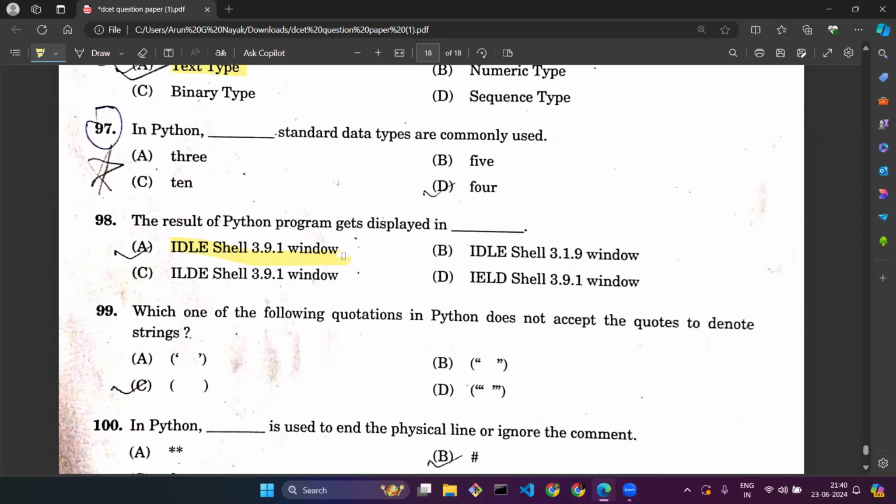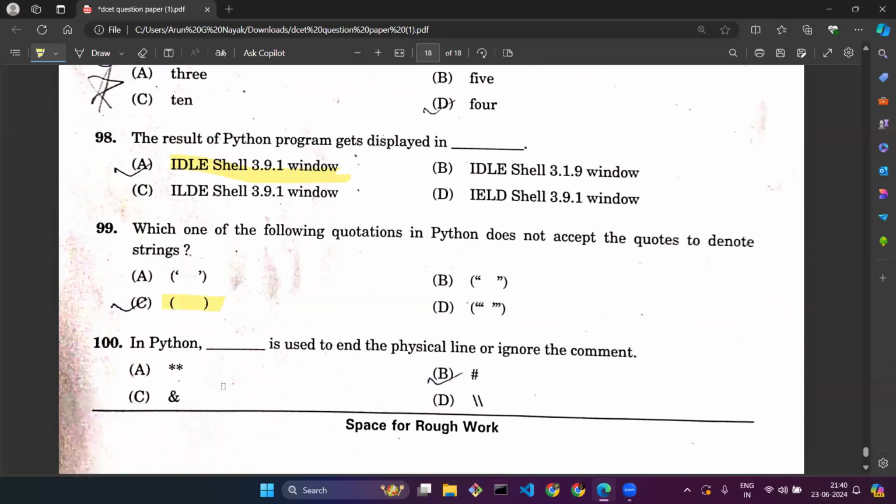Question number 99. Which of the following quotations in Python does not accept the quotes to denote strings? We have single quote, double quote, and triple quotes. All these three accept strings, but without quotes we cannot have a string. So option C, without quotes, does not accept strings.